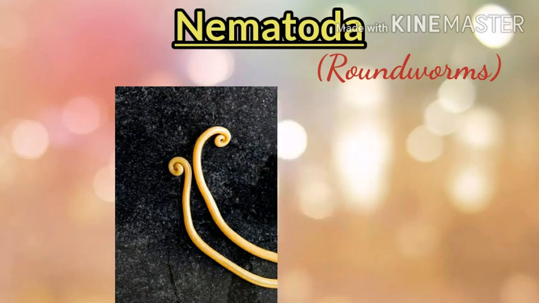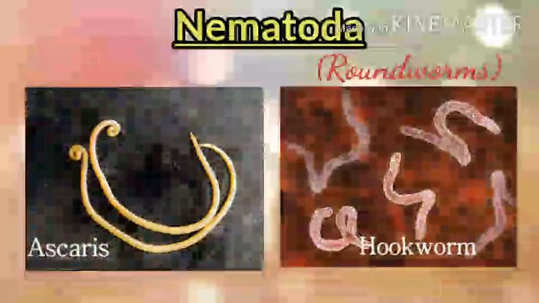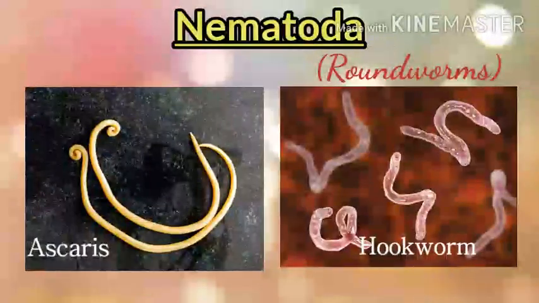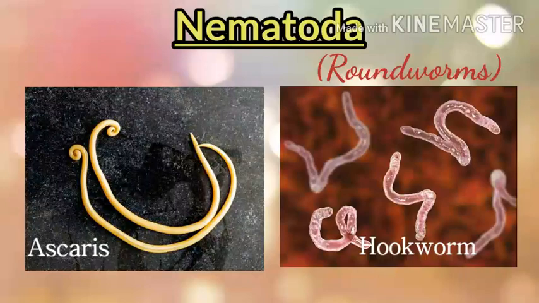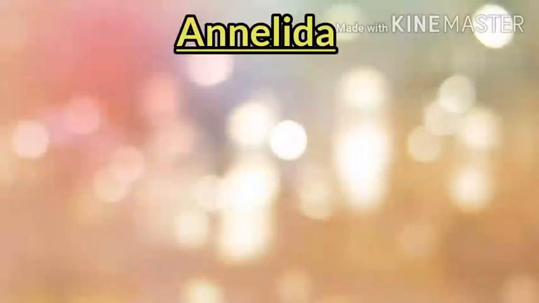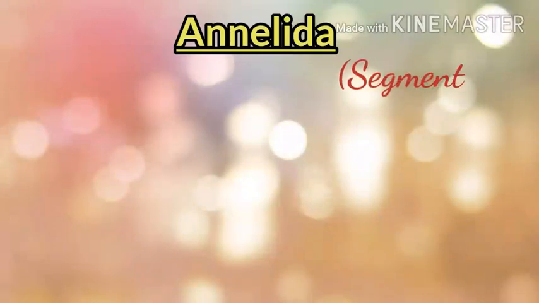Examples of nematoda or roundworms are ascaris and hookworms. These worms live inside the intestine of human beings and cause diseases. The next group of invertebrates is Annelida or segmented worms.